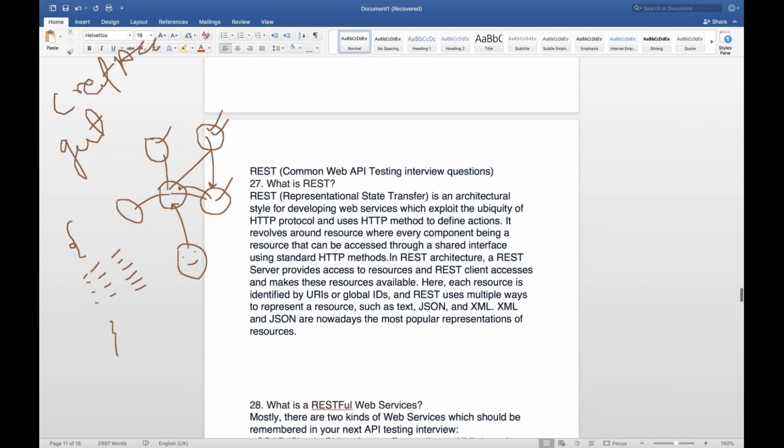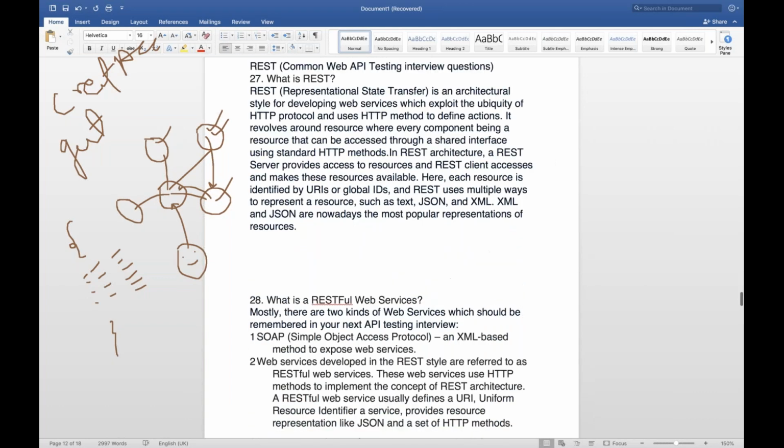Now, the basic questions on REST. First of all, you should understand what is REST. So REST is an architectural style. The full form, people might ask you, remember: representational state transfer APIs, right? So this is the full form of REST, for developing web services which exploit the ubiquity of the HTTP protocol and use HTTP methods to define actions. So REST APIs use the HTTP protocol to send the request and they get the response, okay, for the integration purpose.